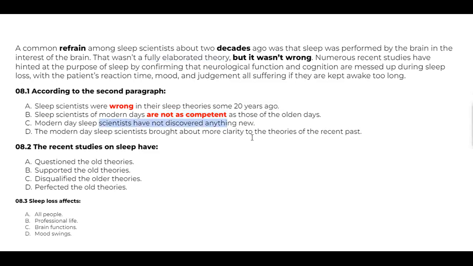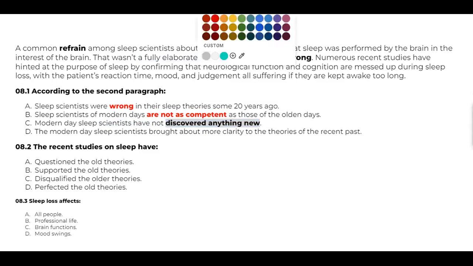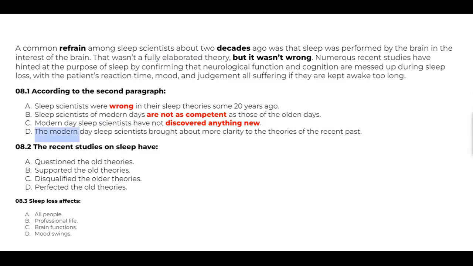Third one, modern day sleep scientists have not discovered anything new. Do you think they have not discovered anything new? It's nowhere mentioned. Okay, the modern day sleep scientists brought about more clarity to the theories of the recent past. Recent past means 2 decades ago. The modern day sleep scientists, yes, that is completely mentioned, brought about more clarity. What did they bring? More clarity to the theories of this. So where is the more clarity mentioned here? Here it is.